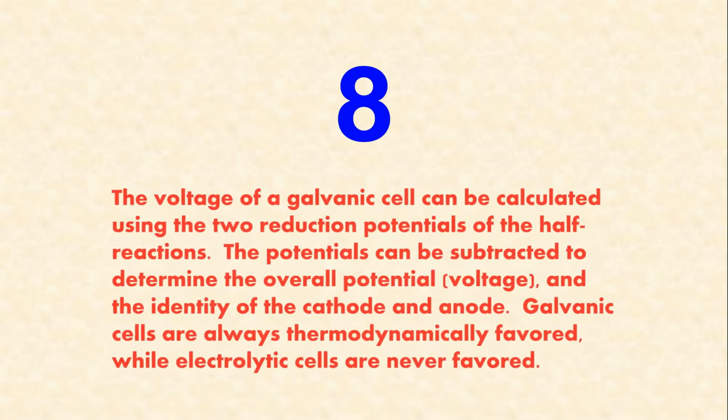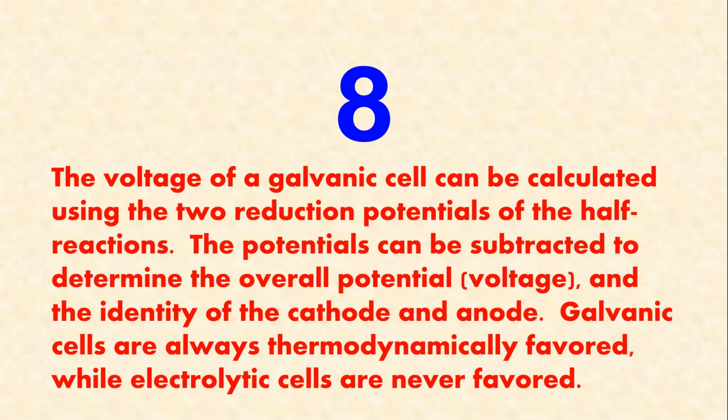Number 8. The voltage of a galvanic cell can be calculated using the 2 reduction potentials of the half reactions. The potentials can be subtracted to determine the overall potential, or voltage, and the identity of the cathode and anode. Galvanic cells are always thermodynamically favored, while electrolytic cells are never favored.